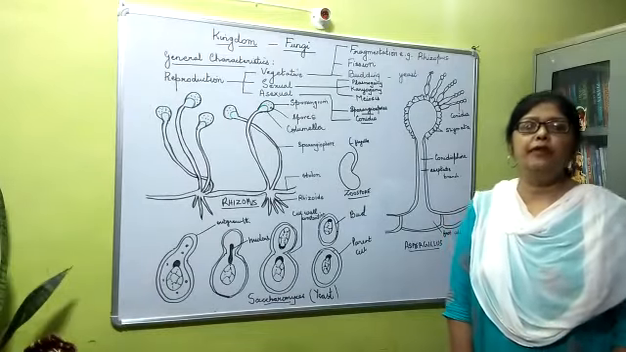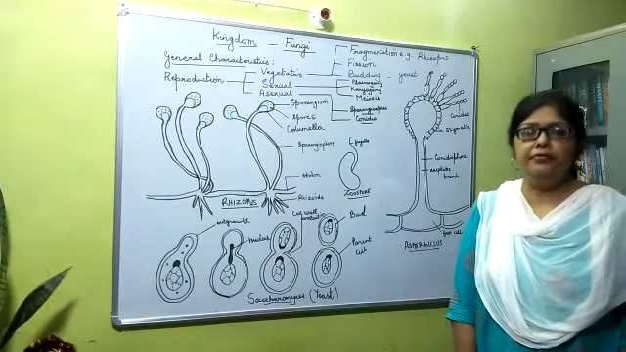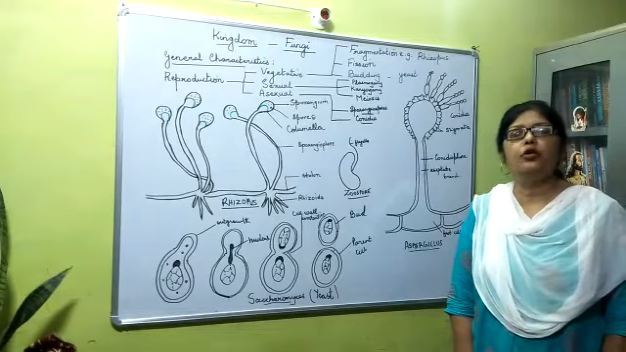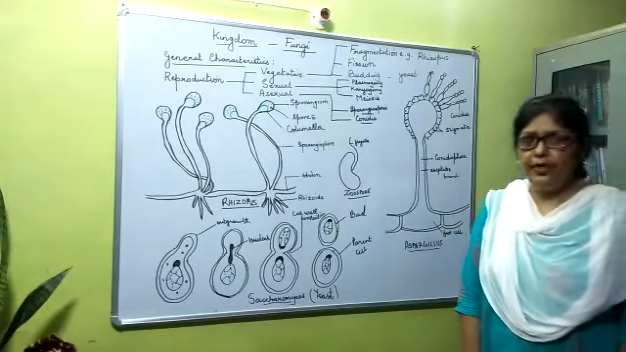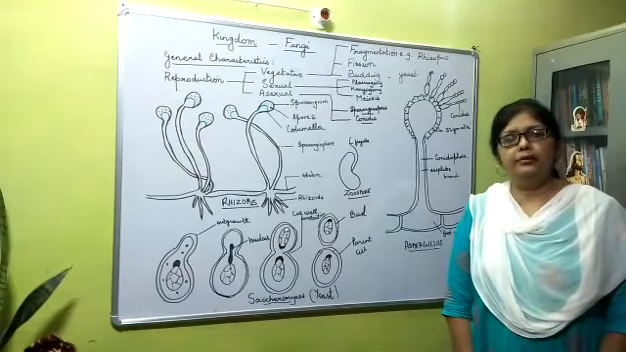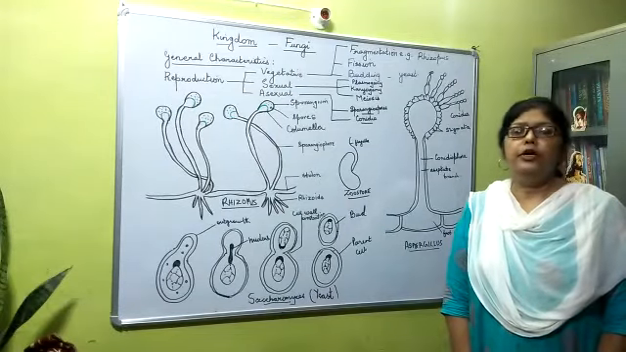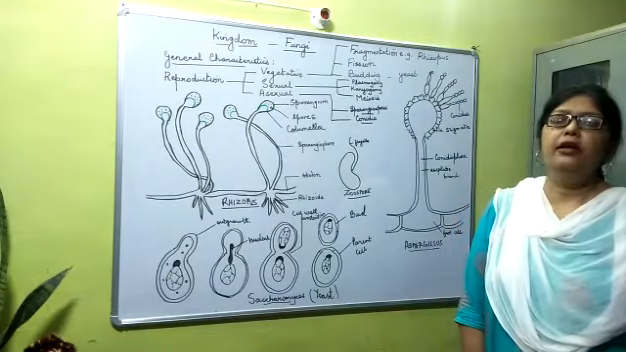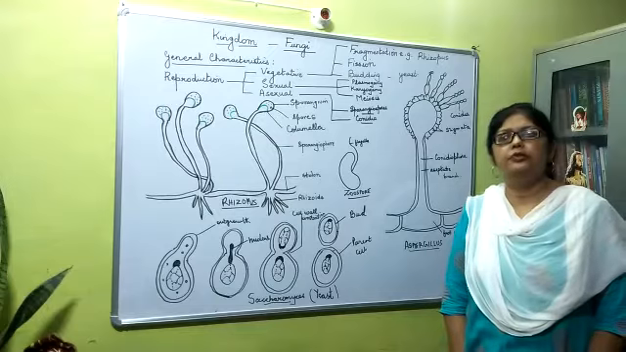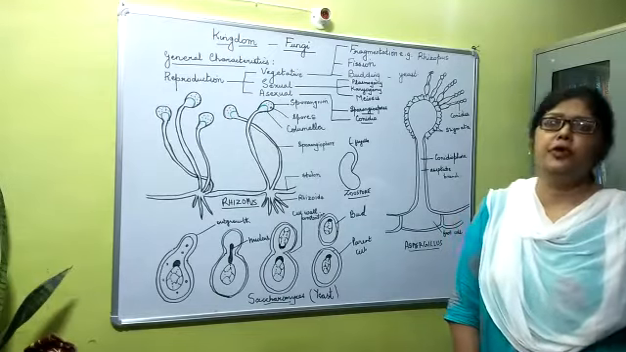Fungi can be parasitic. Parasitic fungi have got specialized hyphae, and these hyphae are called haustoria. These haustoria penetrate deep into the xylem and the phloem of various plants and derive their nourishment from it, food from it, nutrients from it.